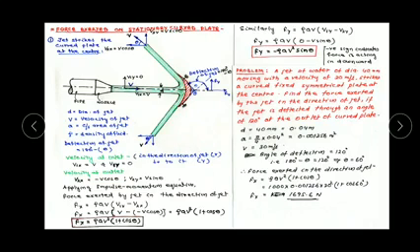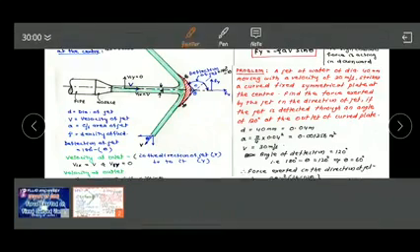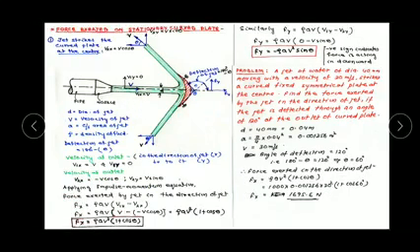Now applying the impulse momentum equation, what is the force exerted by the jet in the x direction, that is, in the direction of the jet? That will be Fx equal to rho a v, mass per second, into initial velocity minus final velocity. Fx equal to rho a v (v1x minus v2x) equal to rho a v (v, that is the initial velocity, minus v2x, that is the final velocity along x, which is minus v cos theta).